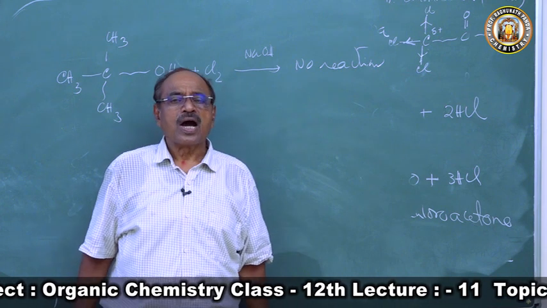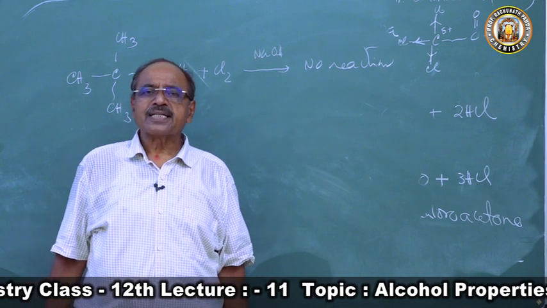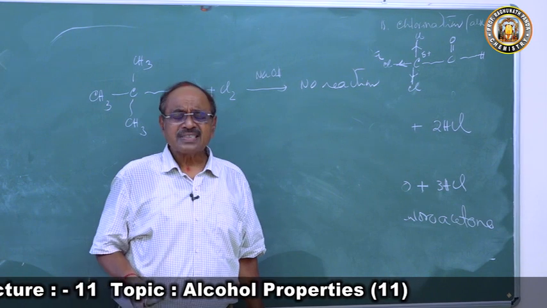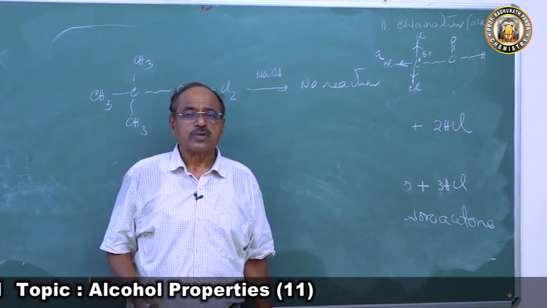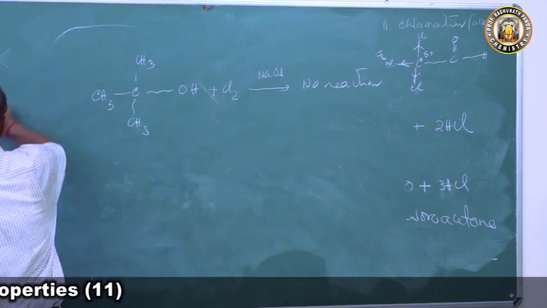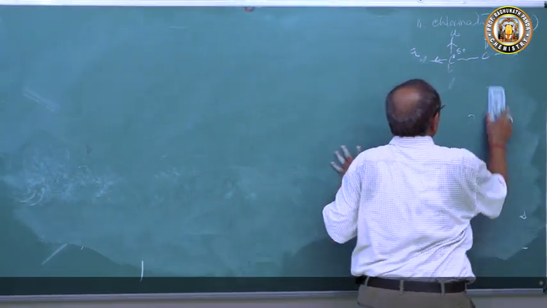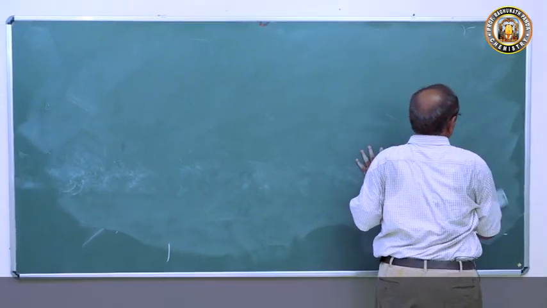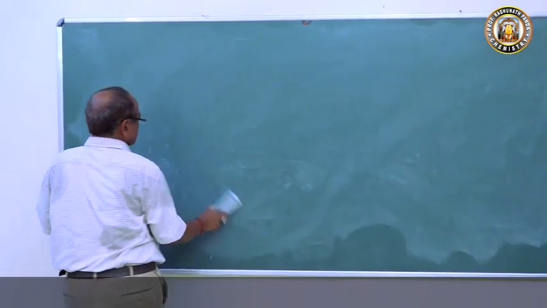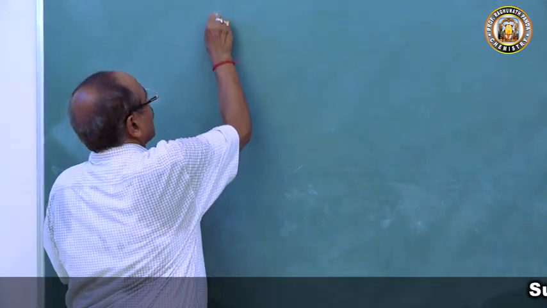Now the question comes, how to distinguish the alcohols? We have primary alcohol, secondary alcohol, tertiary alcohol. A question comes in the exam: suggest a test by which you can distinguish 1 degree, 2 degree and 3 degree. So, distinguishing tests for alcohol. First I will go for the distinguishing test for primary, secondary and tertiary alcohol. Then I will go for the distinguishing test for methyl alcohol and ethyl alcohol.